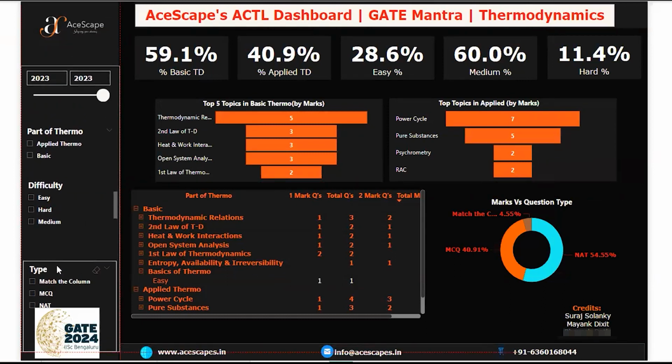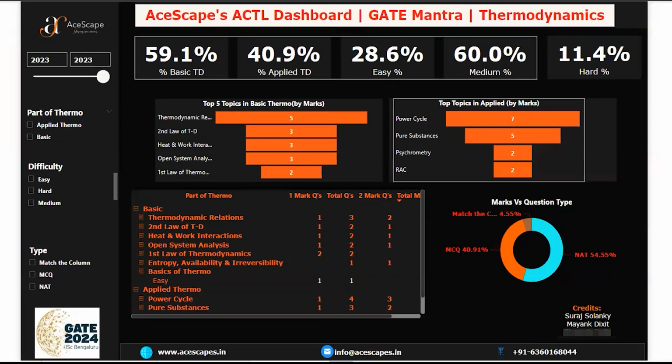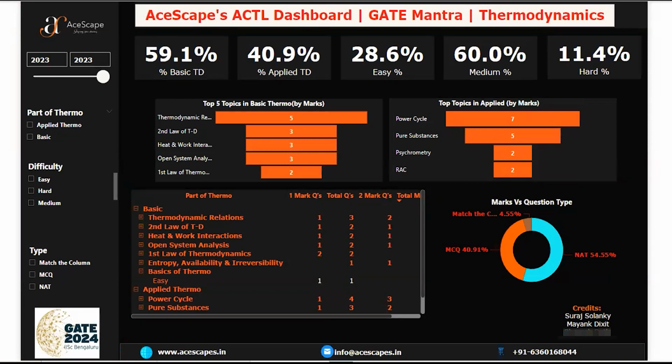Yes, sir. So guys, this will be with you, and we should thank Suraj and Mayank for giving me the data. They helped me in this. So credit goes to these guys. You can take a screenshot of anything if you want, and let's see now the 2016 paper, that is the ISC Bangalore paper.